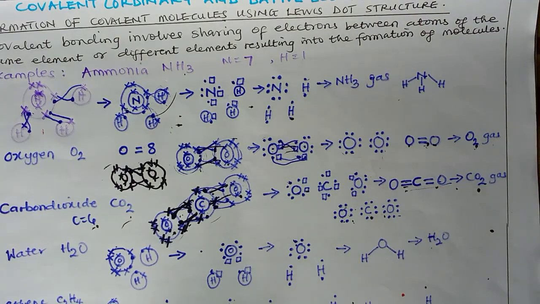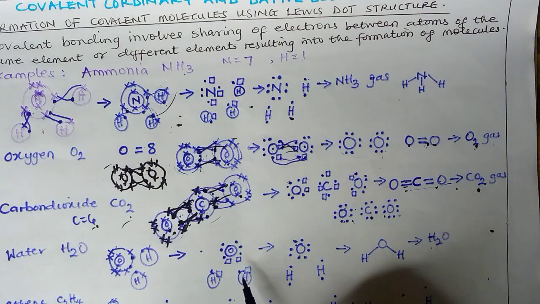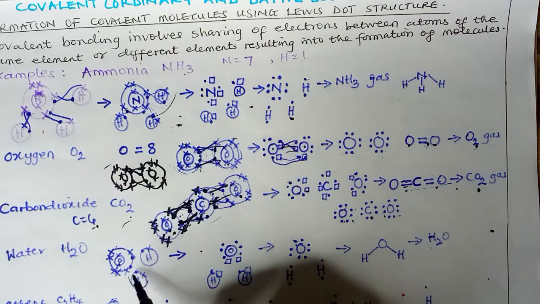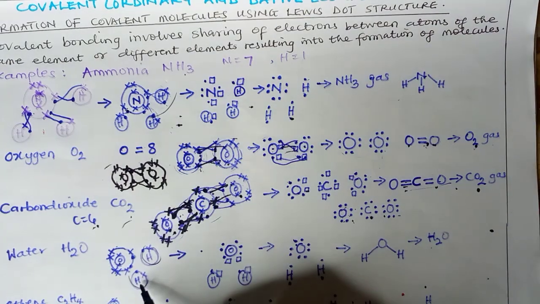Oxygen is expected to be at the center. It has an atomic number of 8. We have 2 on the inside and 6 outside: 2, 2, 1, 1, and 1 hydrogen. 2 hydrogen surround the oxygen.